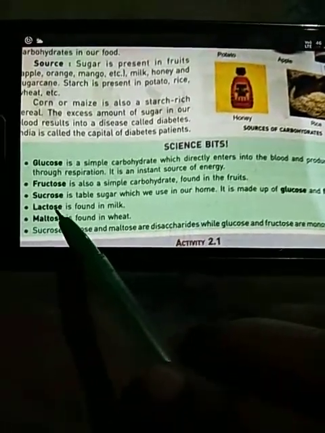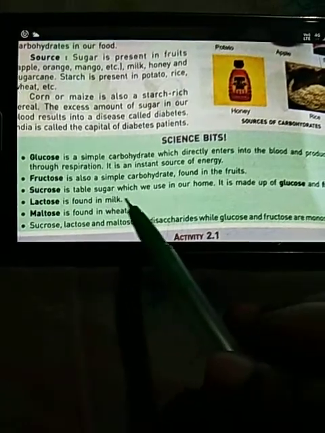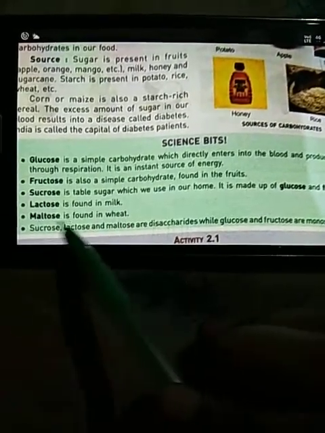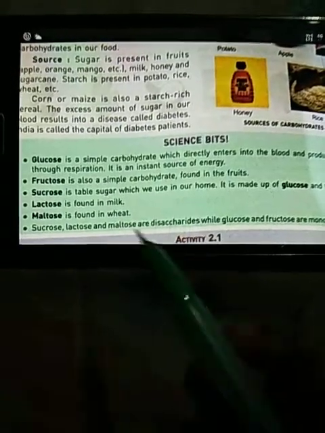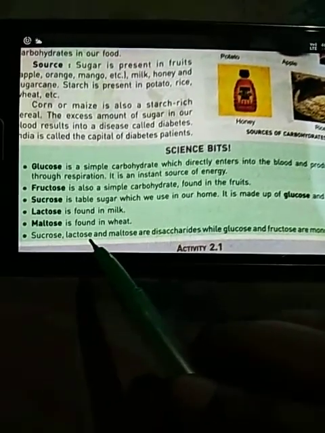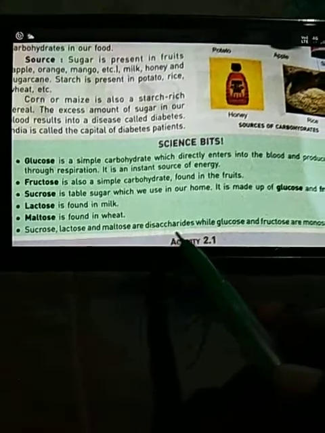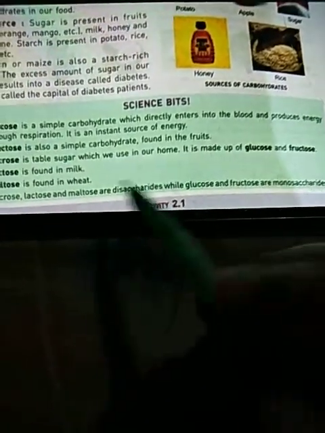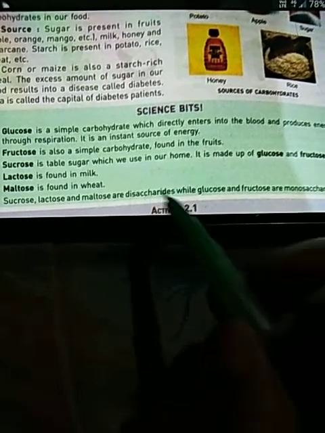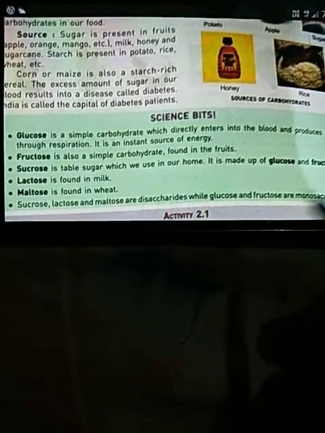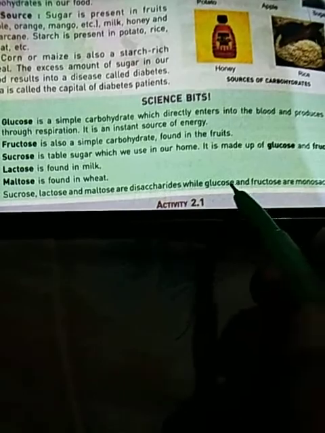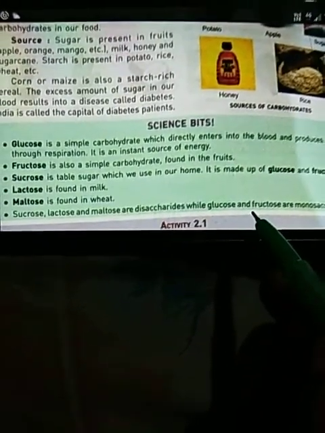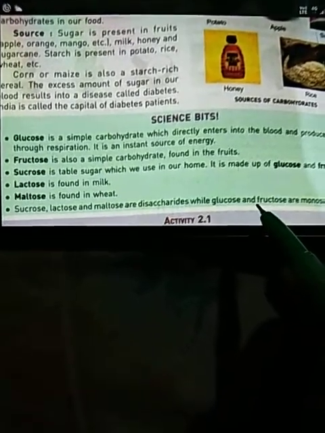Lactose. It is a kind of carbohydrate which is found in milk. Maltose. It is a kind of carbohydrate which is found in wheat. Sucrose, lactose and maltose are disaccharides, while glucose and fructose are monosaccharides. Disaccharides means there are two molecules of sugar, and glucose and fructose are monosaccharides, meaning simple sugars which easily mix with the blood and produce instant energy.